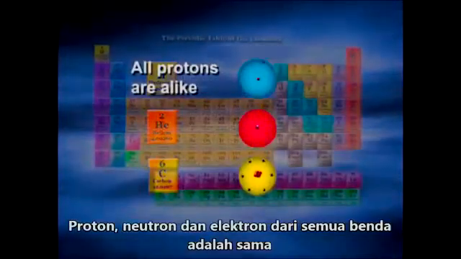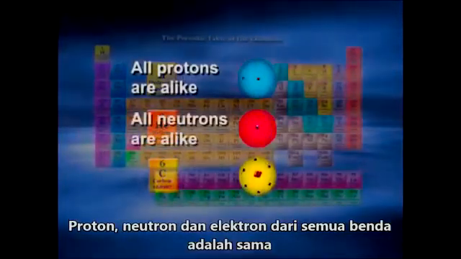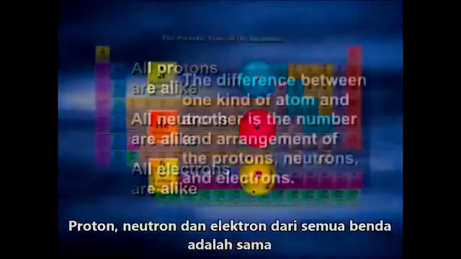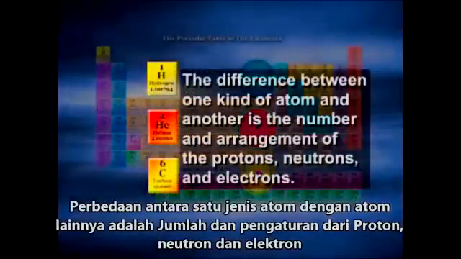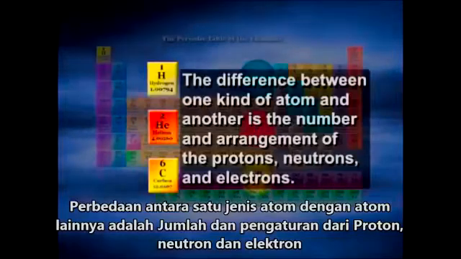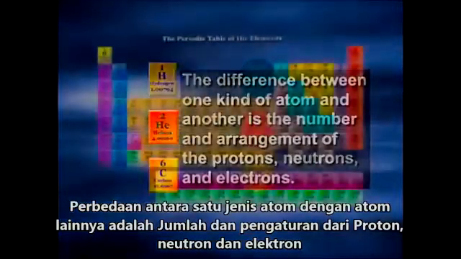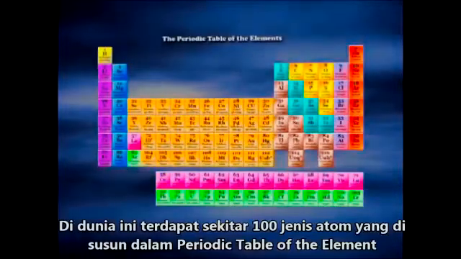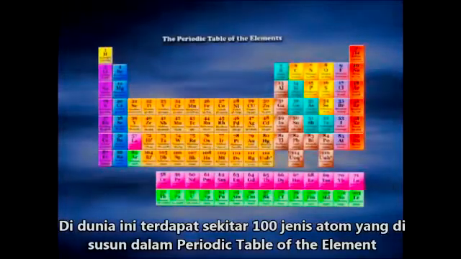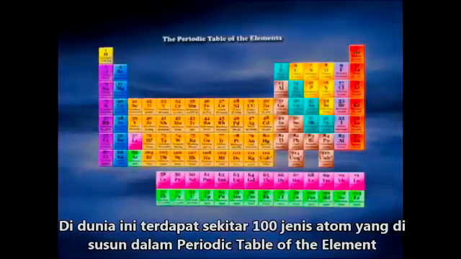All protons are alike, all neutrons are alike, and all electrons are alike. The difference between one kind of atom and another is the number and arrangement of the protons, neutrons, and electrons. There are over 100 different kinds of atoms, and they're listed in the periodic table of the elements.